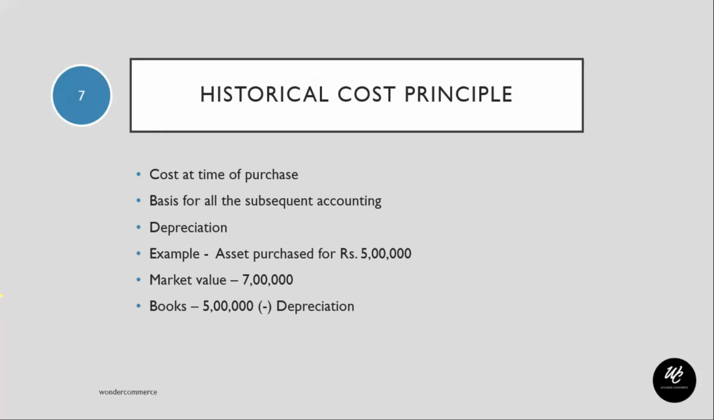I shouldn't record 7 lakhs minus depreciation, or exactly 7 lakhs. 5 lakhs is the cost with which I purchased. So this is the concept: cost at the time of purchase, less the depreciation. This cost at the time of purchase is the basis for all the subsequent accounting. So this is the historical cost concept. Why should we follow this? It brings objectivity in the preparation and presentation of financial statements. They are not influenced by personal bias or judgments.